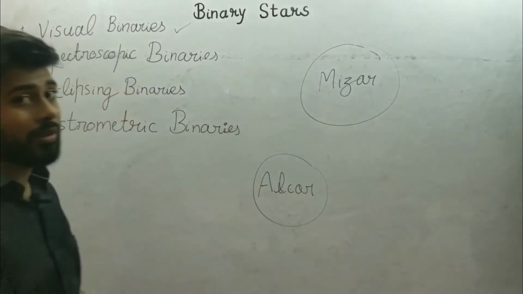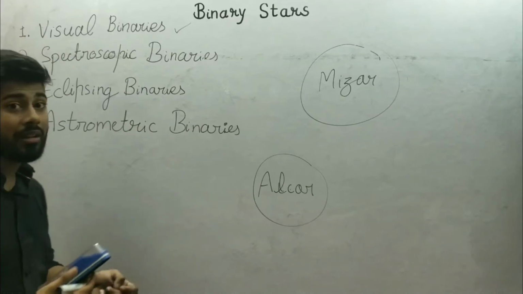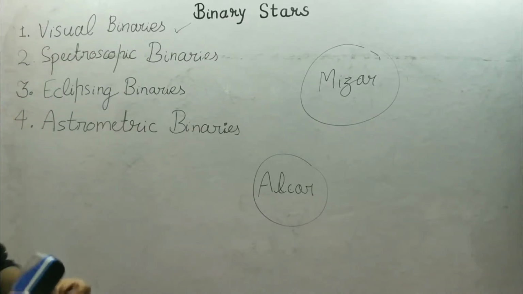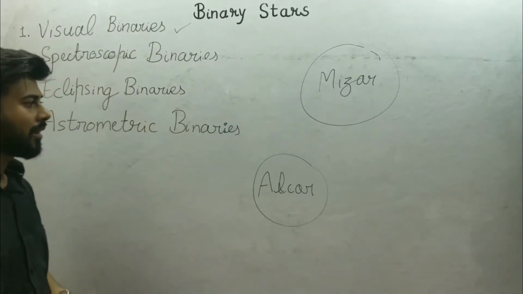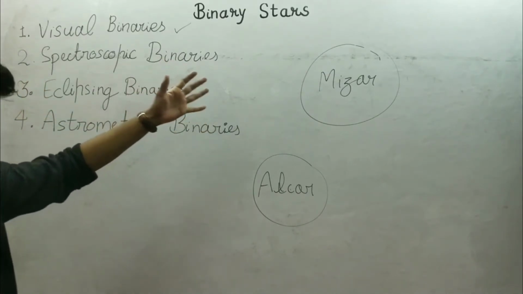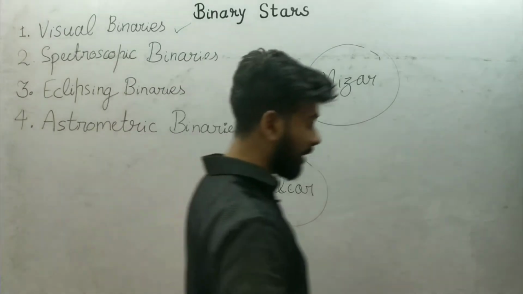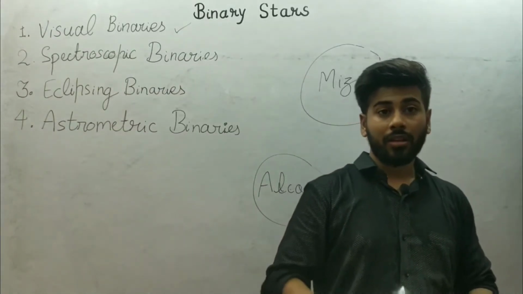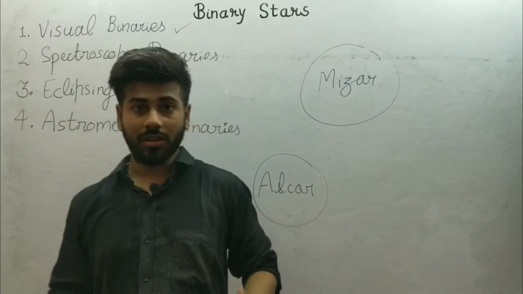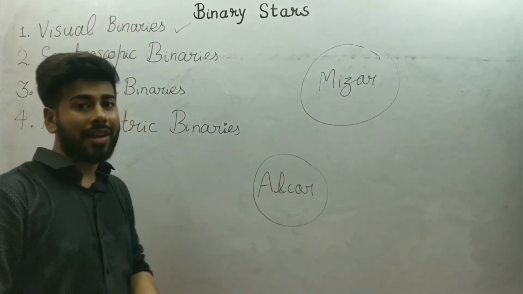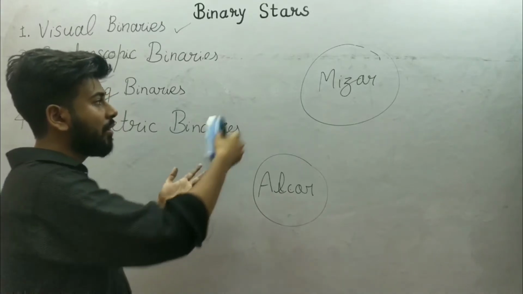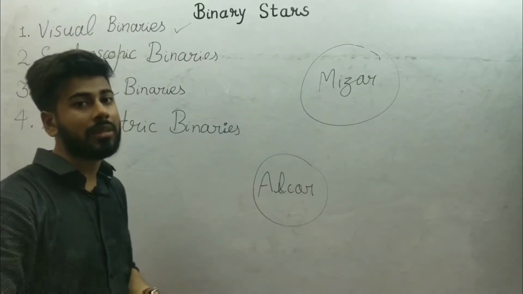These are two bright things in the sky, which can be seen separately using our eyes. Actually, these were used in ancient times to test eyesight, because if someone can view them separately, they have fine eyesight, but if someone cannot see them separately, there is some problem.